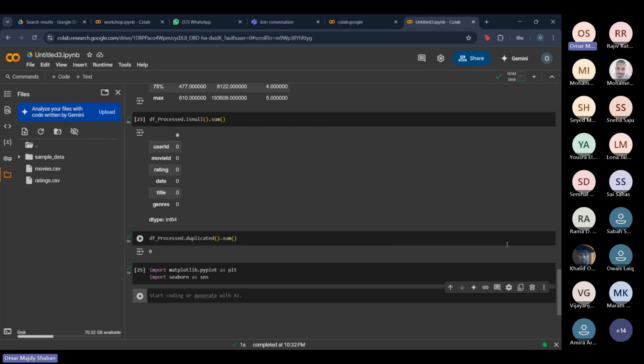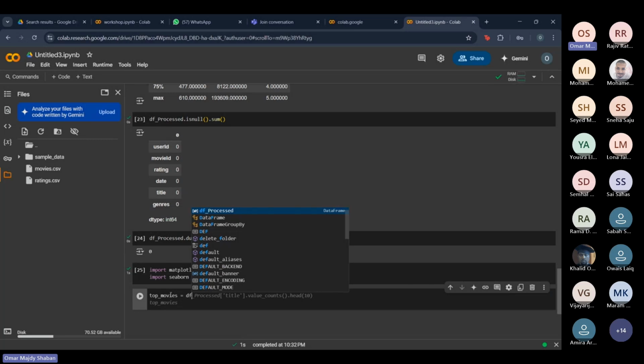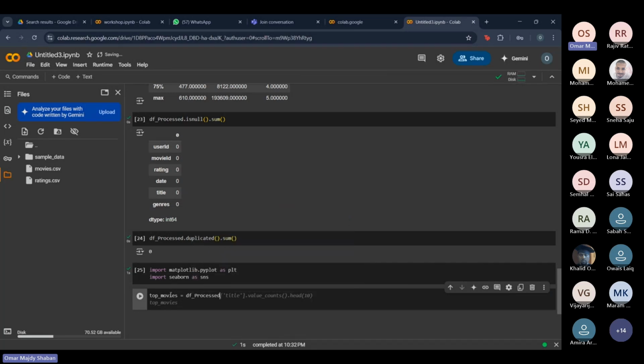So the first thing we're going to do is make a graph to see which are the most rated movies. We want to see which movie has the highest number of ratings. So we're going to create a variable called top movies, which basically shows the movies with the most reviews.